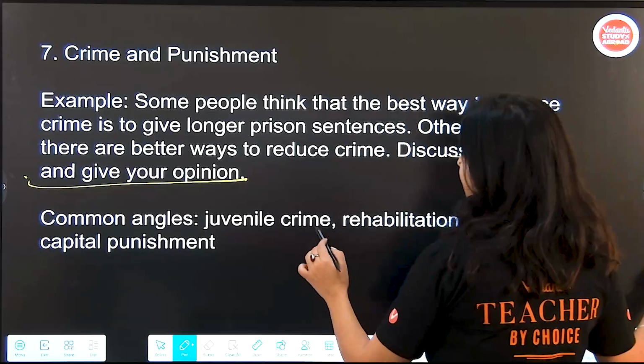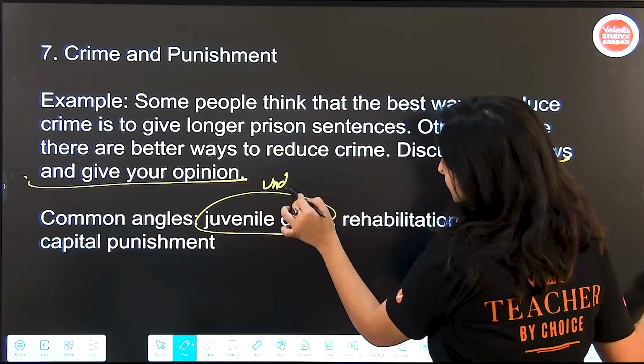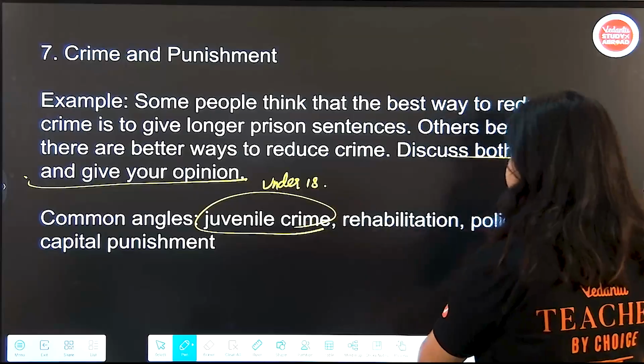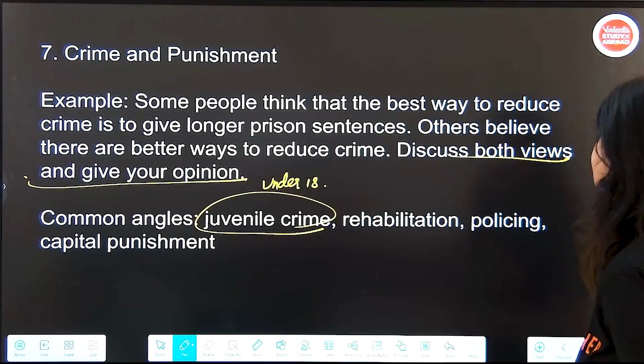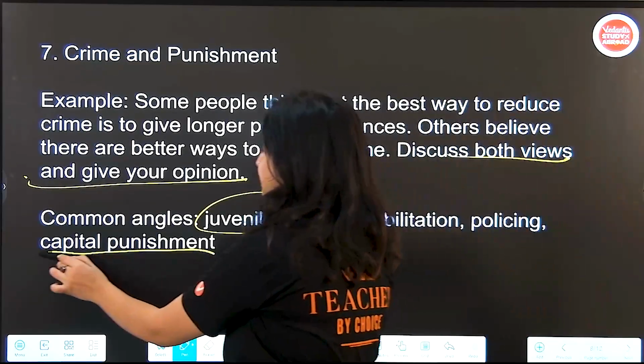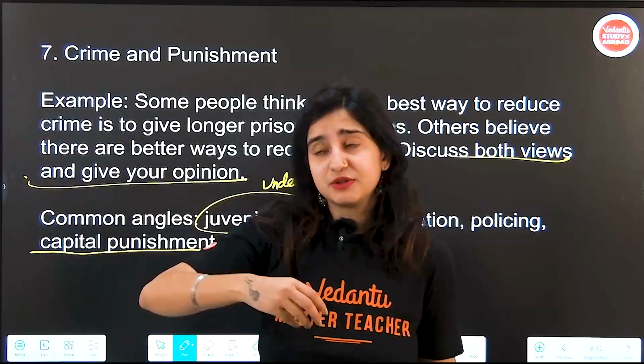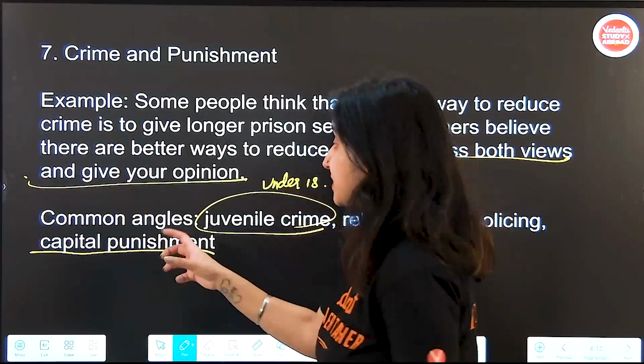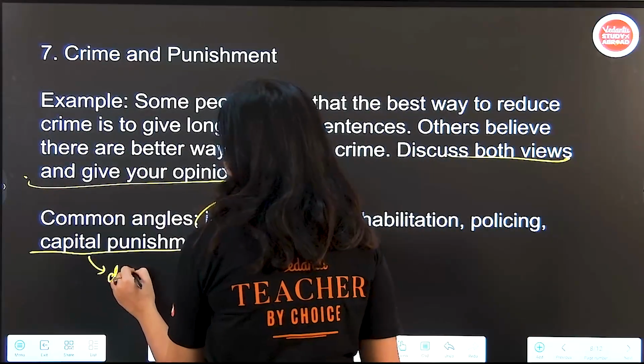Okay. Common angles here: juvenile crime, which is under 18. So you need to know the meaning of the word juvenile. Rehabilitation, policing, and capital punishment. Capital punishment has been a topic of debate for time immemorial. Capital punishment means death penalty.